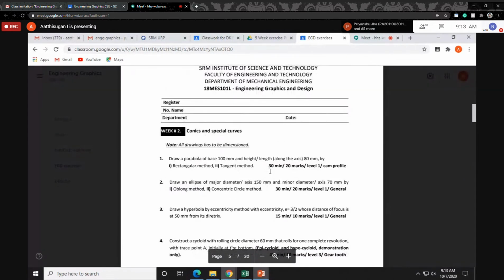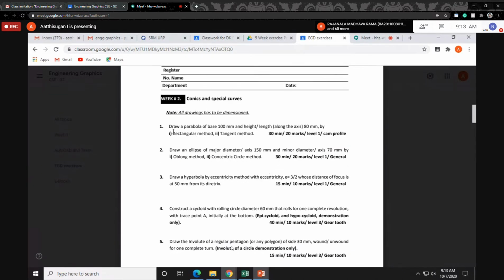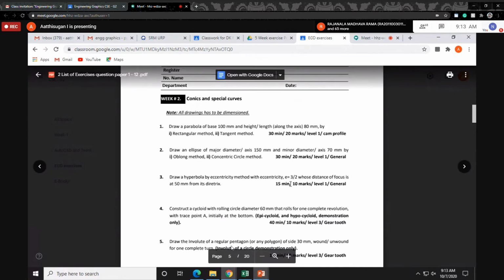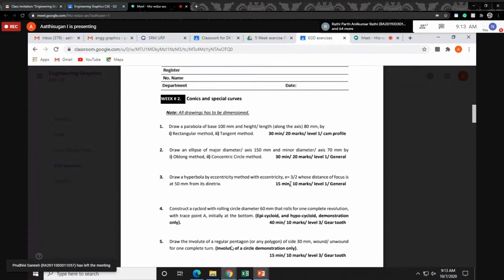A new topic: the second week, conics and special curves. Here we posted as per the existing syllabus, like 12 weeks. As per your academic planner, before the model practical exam there are only 10 weeks. I will tell you the revised syllabus; the first 7 weeks are common only. Maybe the 8th and 9th weeks may not be there, then the 10th and 11th may be there. I will tell you that later.